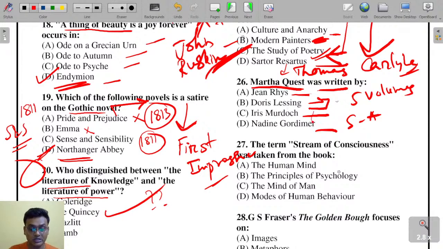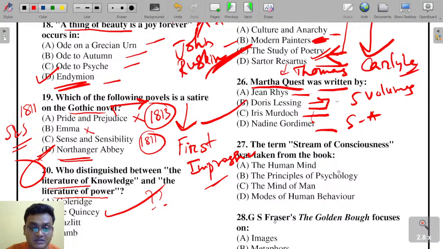No, it is not William. Question 27: stream of consciousness, Principles of Psychology by William James. Excellent. Here Doris Lessing has written the five-volume semi-autobiographical novel called Children of Violence, and Martha Quest is one of those novels. So Doris Lessing is the right answer.